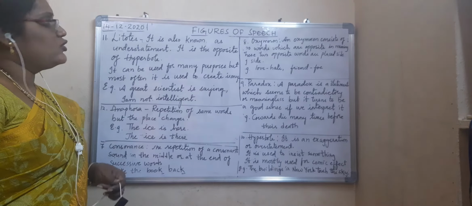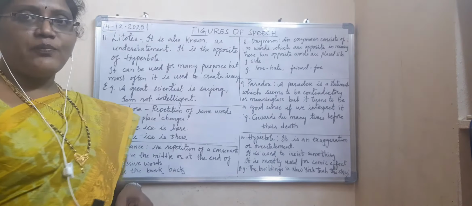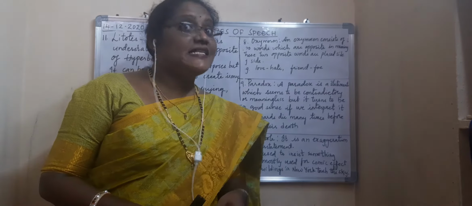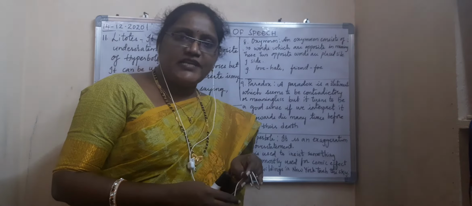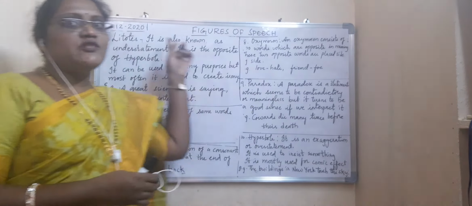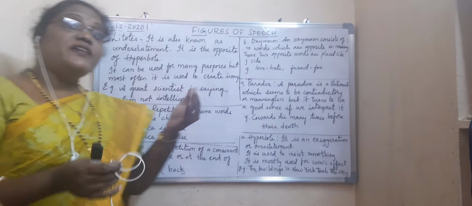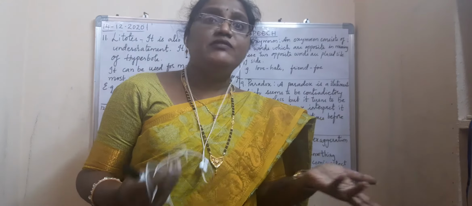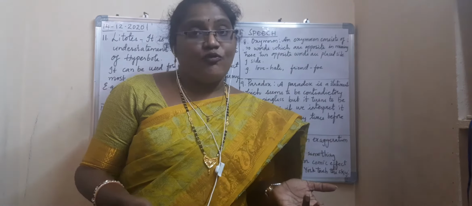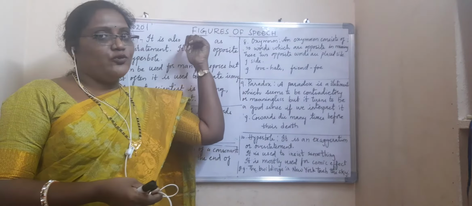Litotes. What is litotes? It is also known as understatement and it is the opposite of hyperbole. Why is it the opposite? Hyperbole is an exaggeration or overstatement, where we add extra to whatever is there. Litotes is quite opposite. Even though you do something, you say that you didn't do it. Even though you are a great personality, you say that you are not a great person. What is there, you will not accept. That is called litotes.